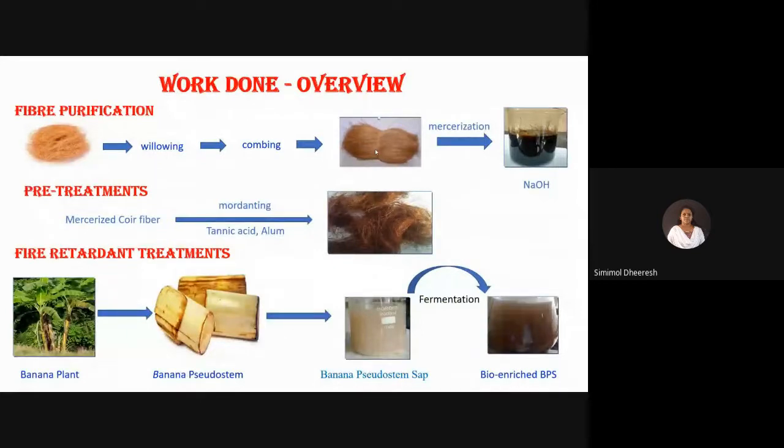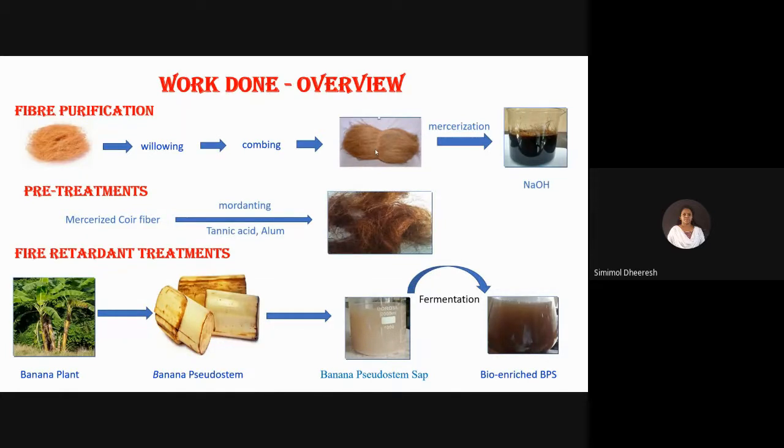First step is fiber purification, and then pre-treatments, and then fire retardant treatments. For fiber purification, beating is done. Beating is to remove unwanted materials such as pith and sand in the coir, and then combing, and then the fiber undergoes mercerization using sodium hydroxide. Then the mercerized fiber undergoes mordanting using tannic acid and alum. Then fire retardant treatment using banana pseudostem sap.